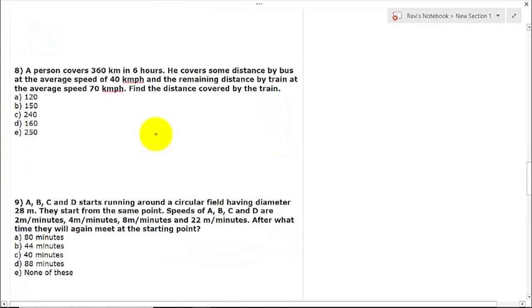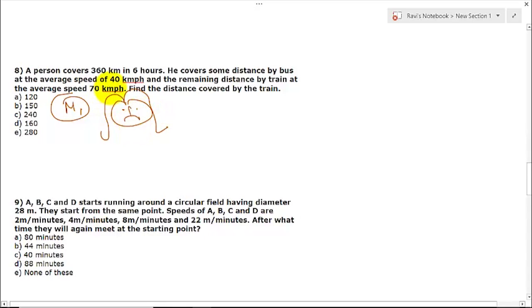Let us go to question number 8. A person covers 360 km in 6 hours. He covers some distance by bus at an average speed of 40 km per hour and the remaining by train at an average speed of 70 km per hour. Find the distance covered by the train. Solving this question, I will show you 2 methods. Method number 1 is how a conventional solver is going to solve this problem.